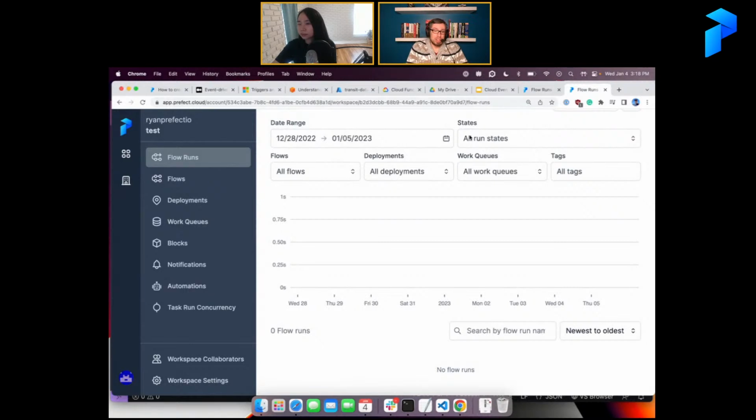So for me, that's a really cool use case for automations, because not only can I trigger other workflows in response to things that happen in, say, my Prefect deployments, I can trigger automations and other workflows in response to almost anything that happens in the cloud.